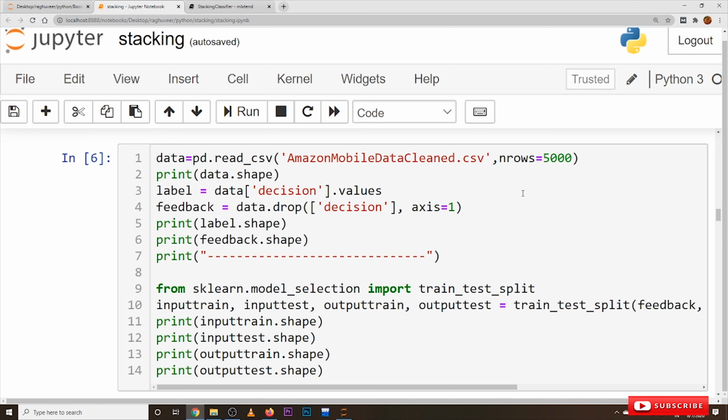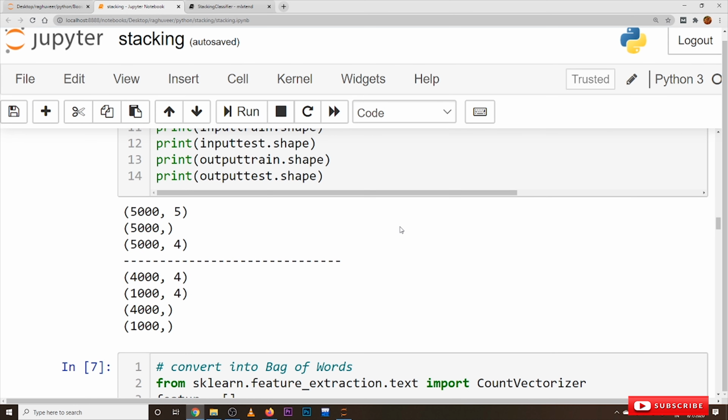You can take any number of records. We have 70,000 data records in our Amazon mobile data set. Based on your system capabilities, you can take any number of data points. We converted our data into training and testing data points here in this code.